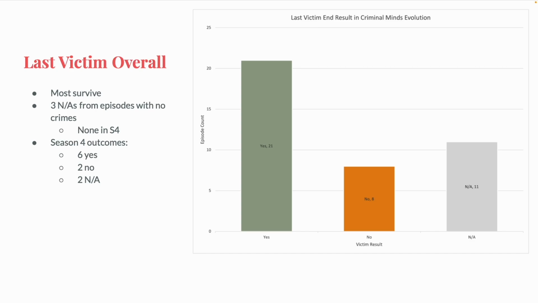Season 4 has 6 last victims who did survive. There were only 2 that didn't: the mother and daughter in Body Count, because they were actually dead since 2022 and there were no other crimes the entire episode, and the final episode, Bad Blood, where the last victim was James Crowley, killed by Holly Voigt. The 2 not applicables this season were Lance Kingston getting abducted at the very end of The Witching Hour, and Laura Boyd getting strangled in her car at the very end of Requiem, which turned out in the next episode was an abduction and not a murder.